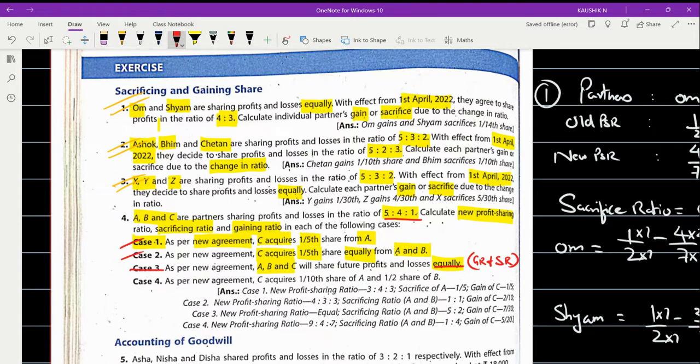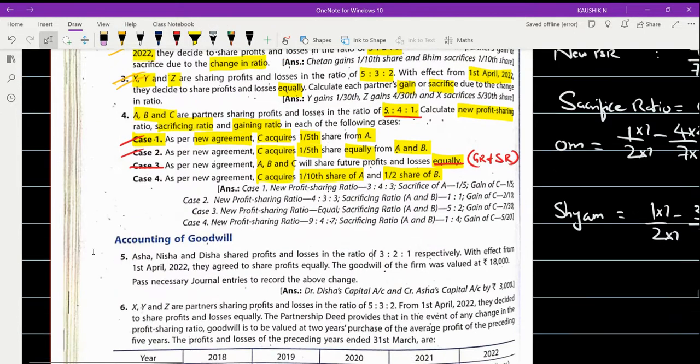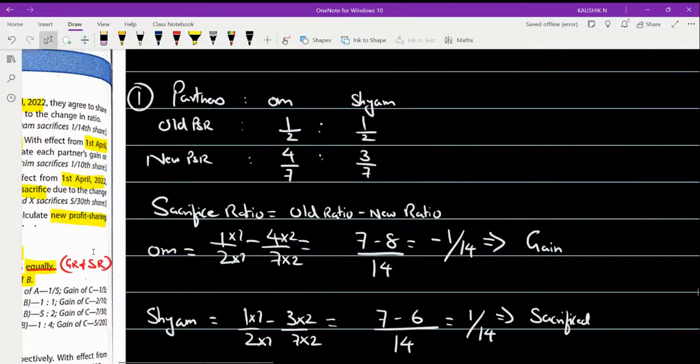Let's see what case 4 is all about. In case 4, it is given that as per the new agreement between the partners, C is acquiring 1/10 share of A and 1/2 share of B. As I said, this is the second type of problem, where the acquisition is done and the share of one partner alone is clear in the cases, whereas the other partners' shares, after giving away, are not given to us. So let us go one by one. With this problem, we'll put an end to the first segment.